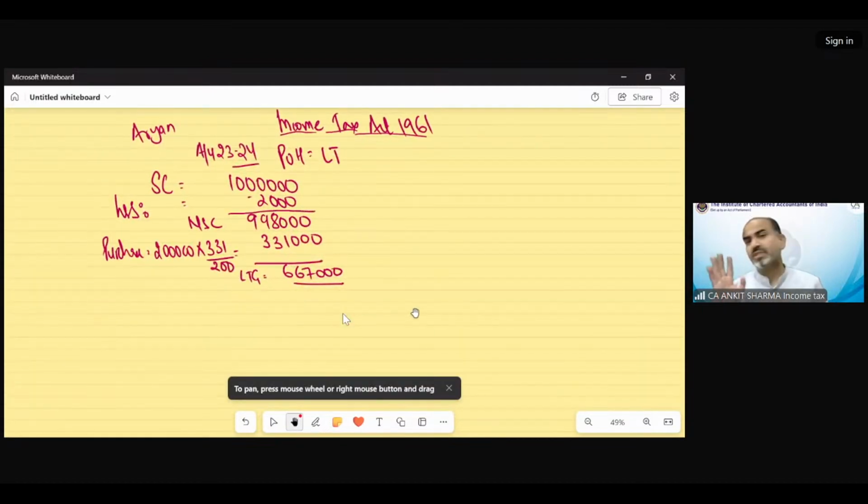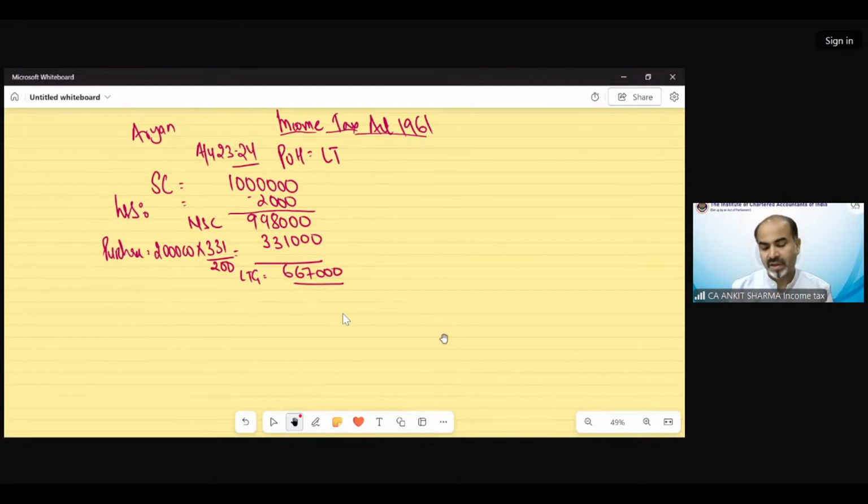All other exemption sections, whether it's section 54, 54B, 54D, 54EC, etc., provide you full exemption up to the amount of capital gain. If you invest 5 lakh rupees, either you will get the exemption of 5 lakh rupees or up to the amount of capital gain, whichever is lower. But section 54F has a special unique feature: it gives you exemption on a proportionate basis.